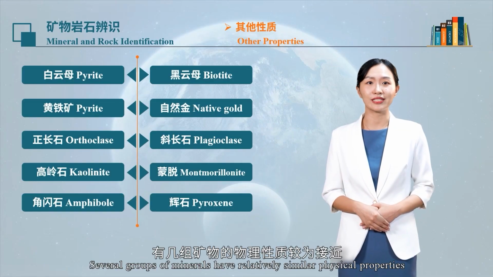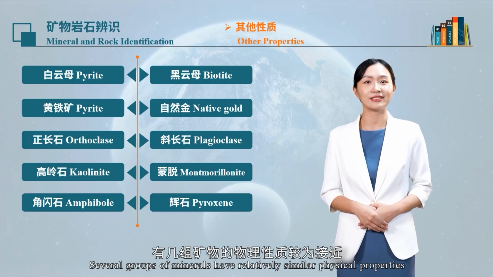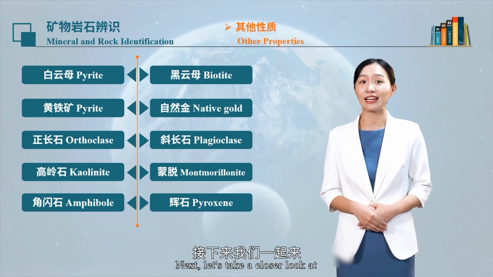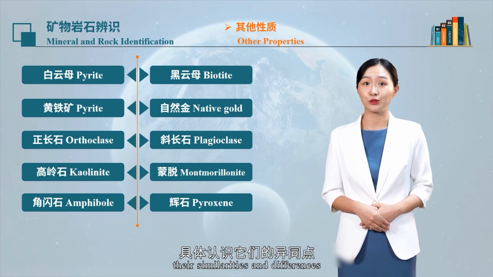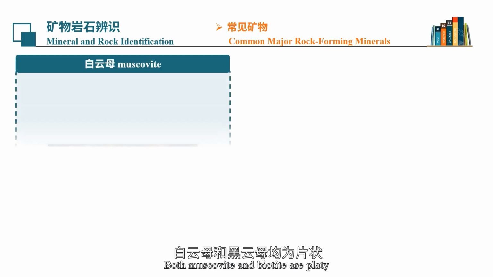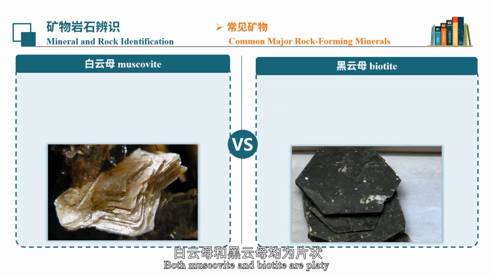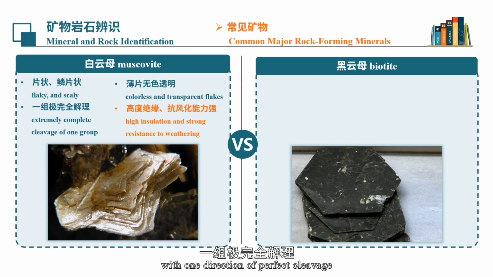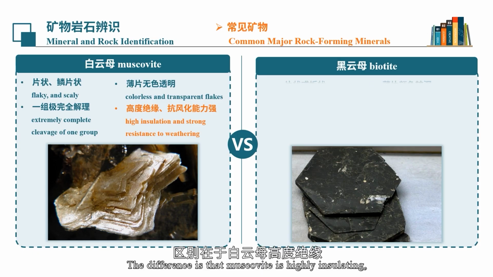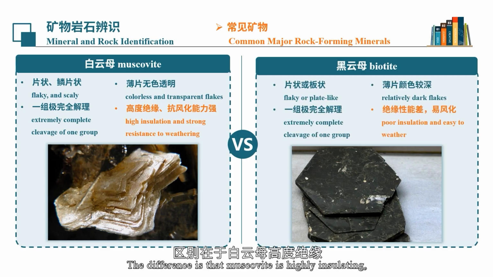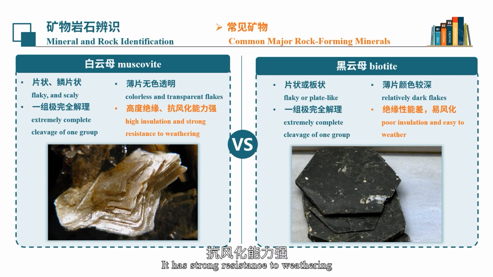Several groups of minerals have relatively similar physical properties. Next, let's take a closer look at their similarities and differences. Both muscovite and biotite are platy, with one direction of perfect cleavage. The difference is that muscovite is highly insulating. It has strong resistance to weathering, while biotite has poor insulating properties and is prone to weathering.